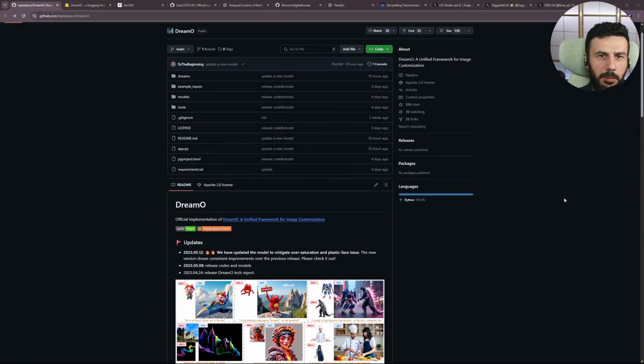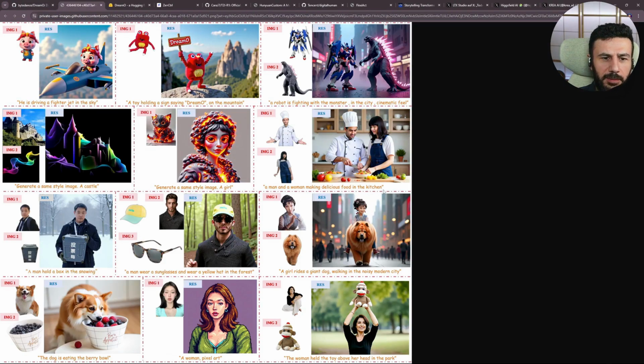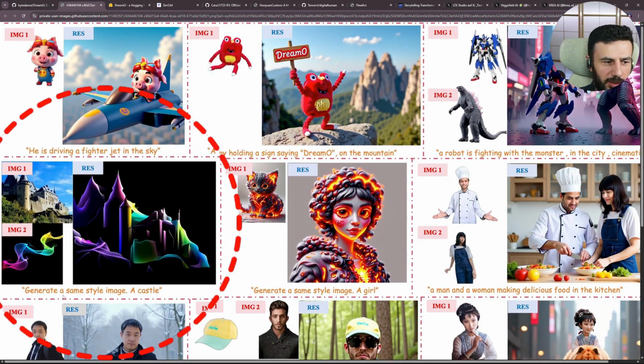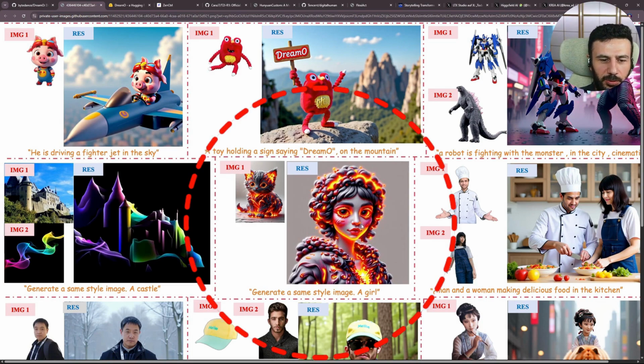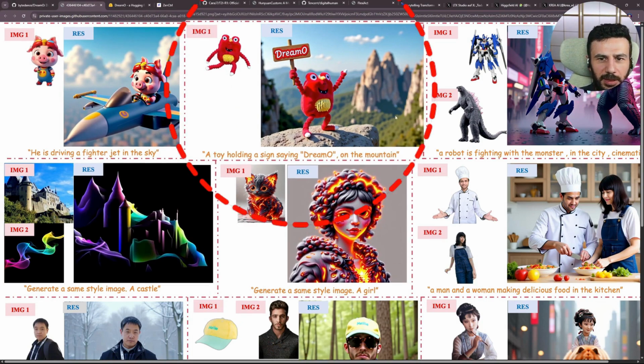Friends, ByteDance wants dominance, the by far best image adaptation AI. An open-source image adaptation tool that lets you generate incredibly precise images with new subjects and combine different subjects. The whole thing has use cases we can't even imagine yet. Just look at this castle and this image, and with "generate a same style image of castle," you get this breathtaking picture. I can imagine a great transition here, or turning this fire cat into a fire girl. The little pig learns to fly, DreamO climbs up the mountains.